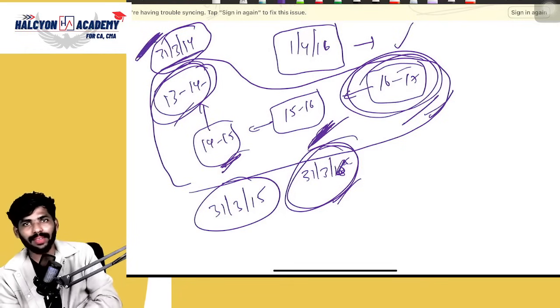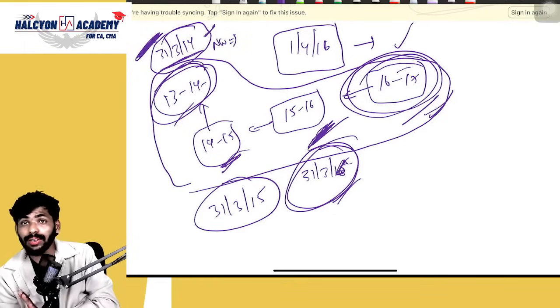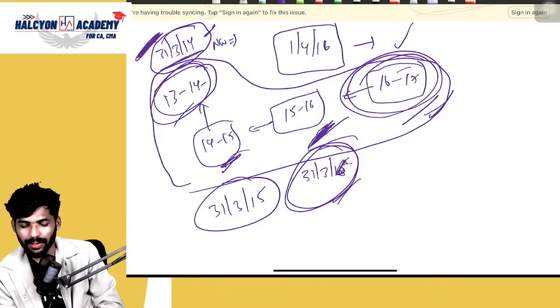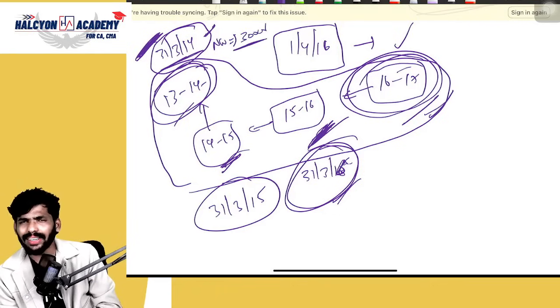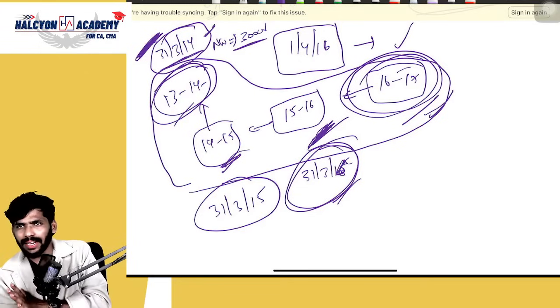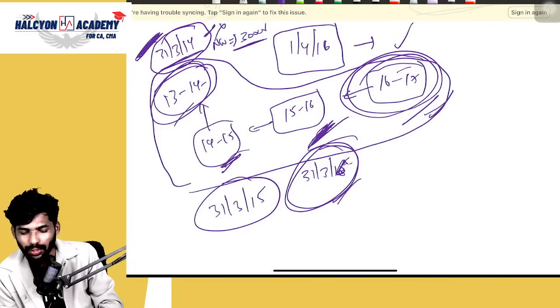What do you mean by net worth? We'll discuss later. First of all, you need to check the net worth on this date, 31st March 2014. Suppose, for example, it is 300 crores. Assume that 300 crores. Is it applicable or not? No, not applicable. Then go to the next year.